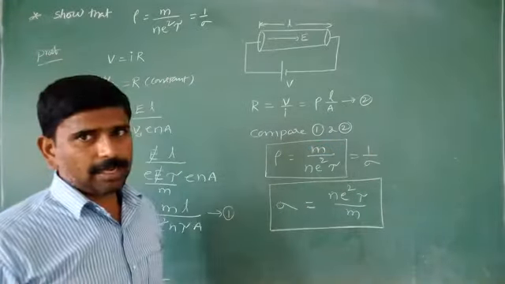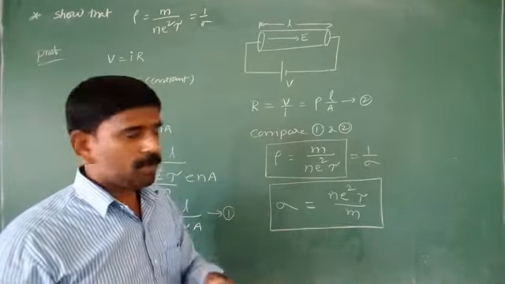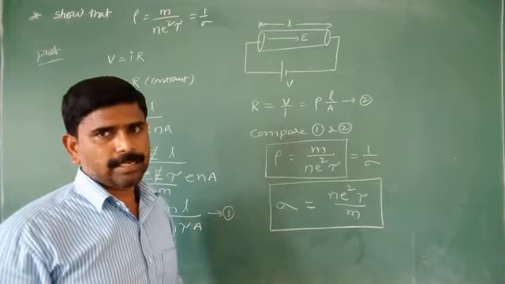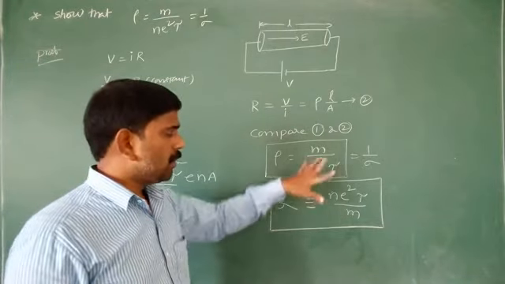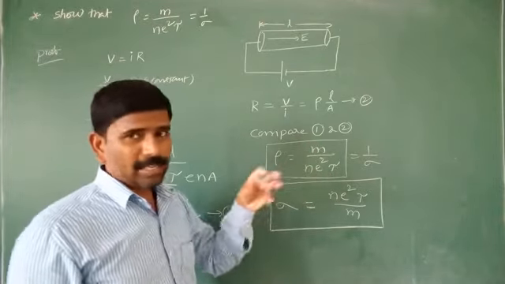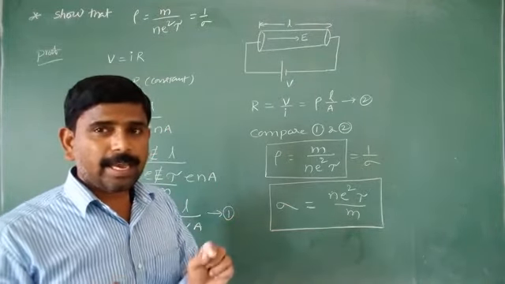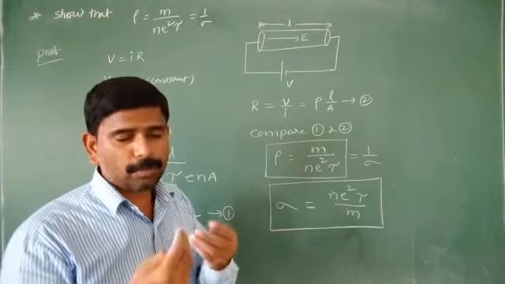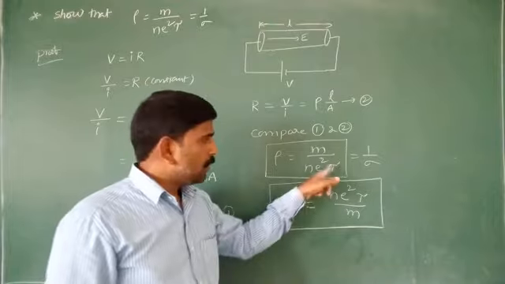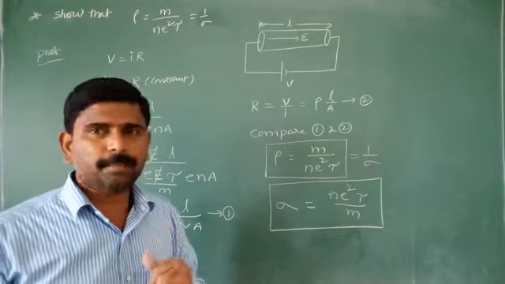Here m is the mass of the electron, n is the number of electrons per unit volume, e is the charge of the electron, and tau is the average relaxation time. The mass and charge of the electron are constants. The number of electrons per unit volume depends upon the nature of the material, since different materials have different numbers of charge carriers per unit volume. Tau depends upon the temperature.